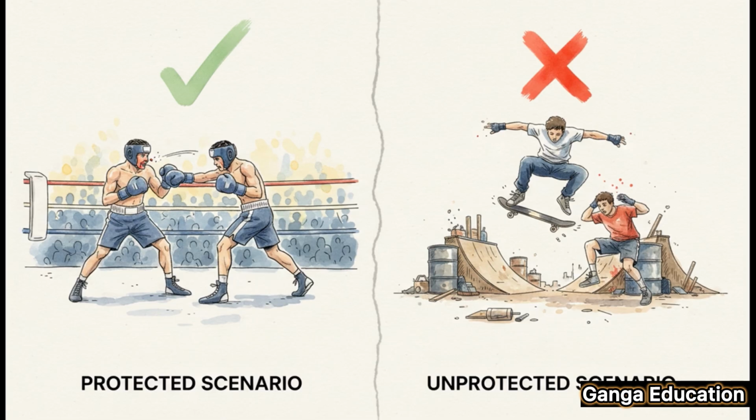But because the main intention wasn't to cause that specific injury, but to participate in a sport, the act is protected by Section 25. Now look at the second example. Someone performs a super dangerous stunt on their friend, knowing full well it could be fatal. Here, even if the friend said yes, that knowledge that death is likely completely removes the protection of Section 25. That act becomes a very serious offense.